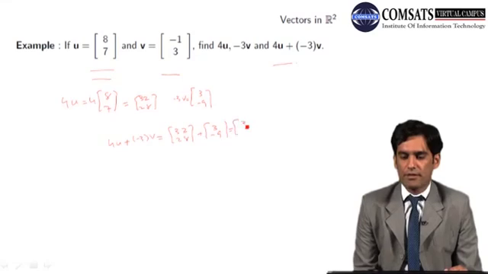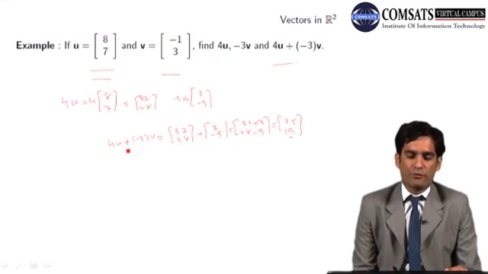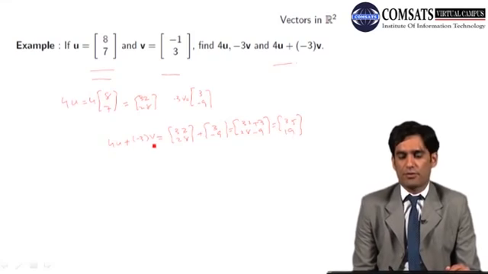Ultimately we have 32 plus 3, 28 minus 9, and we will have 35 and here we have 19. Okay, so this is the answer of the vectors 4u plus minus 3v.